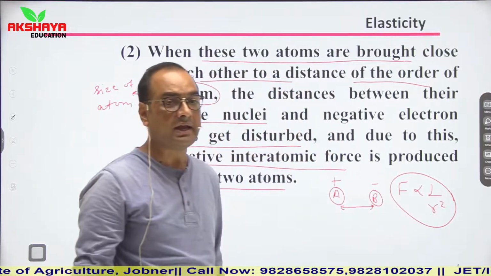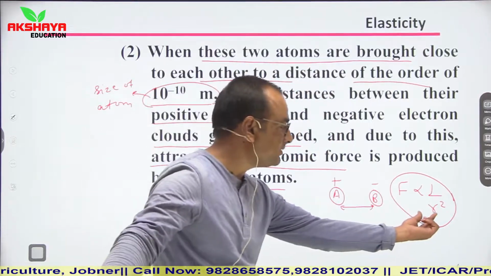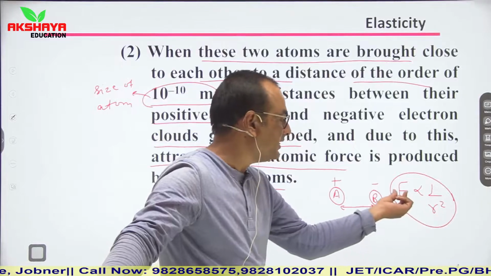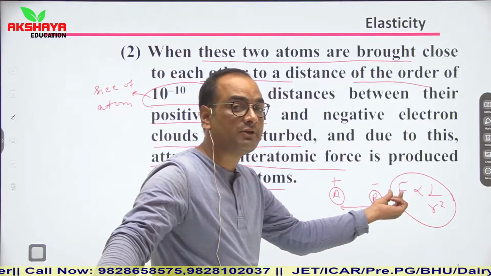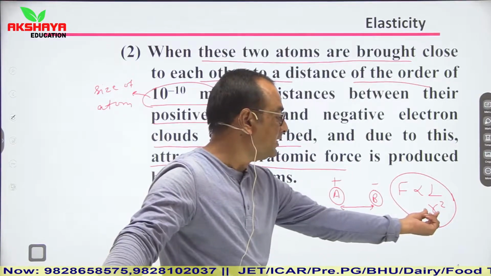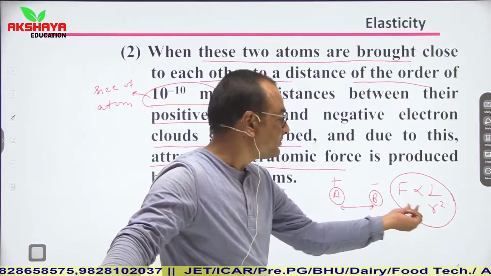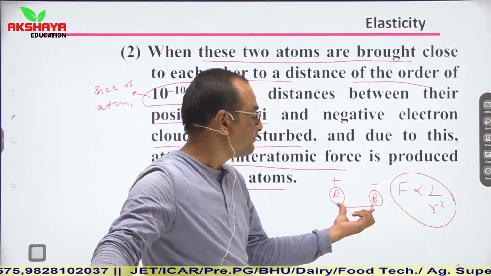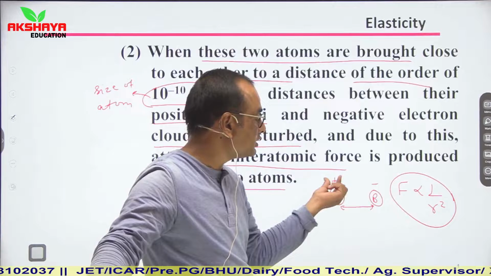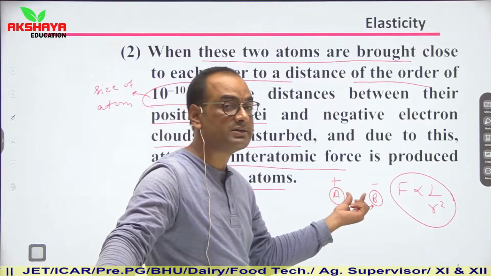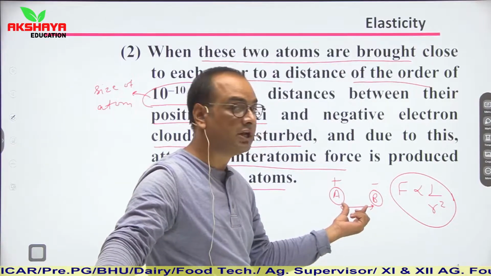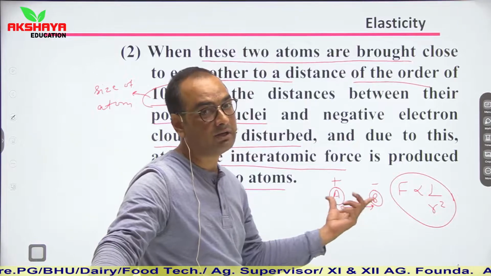So we can clearly see that if the separation between these two atoms is greater, then the interatomic force, or electrostatic force, will decrease, and if the separation is decreased, then the force will increase. It means that if these two atoms are of different nature, the electrostatic force or attraction will increase.